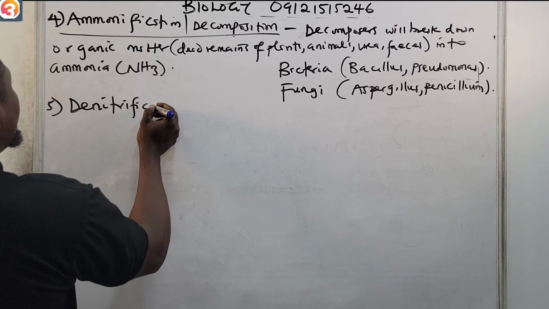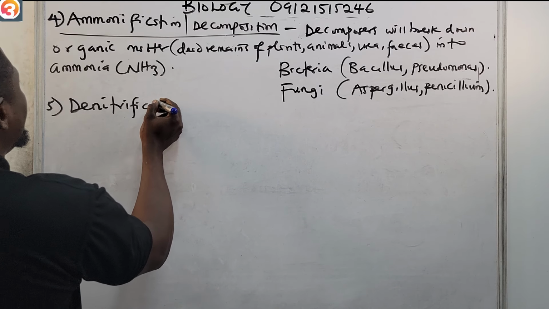Denitrification involves the conversion of nitrates, NO3 minus, back to nitrogen gas or nitrous oxide, N2O, and then it goes back to the atmosphere. So you see, it's a circle. What goes around comes around in the circle. That's what happens in denitrification.